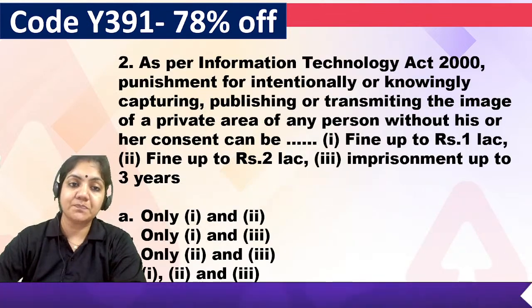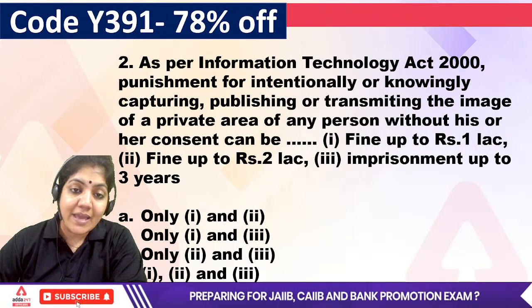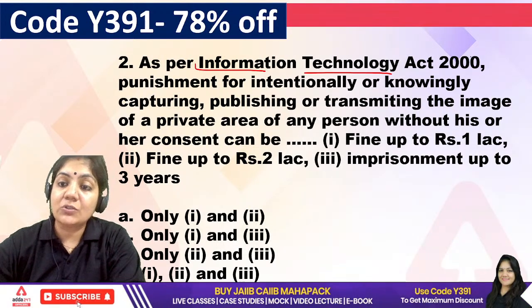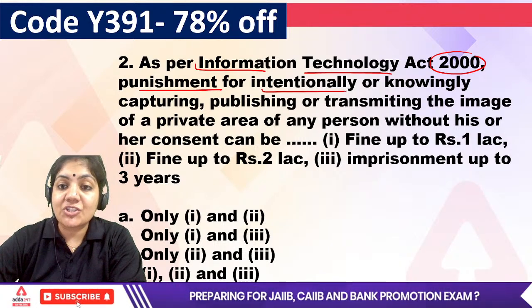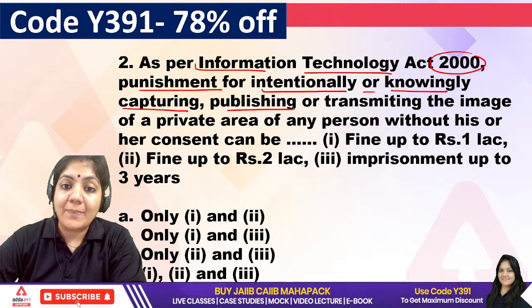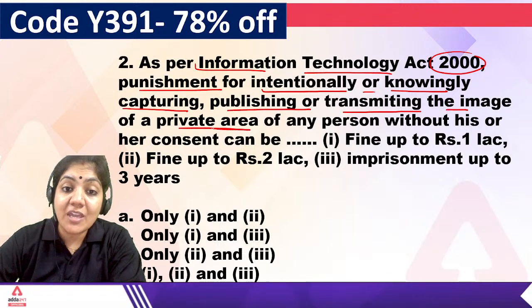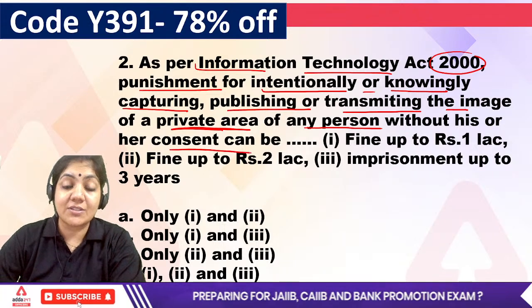The second one, as per the Information Technology Act 2000, punishment for intentionally or knowingly capturing, publishing or transmitting the image of the private area of any person without his consent.